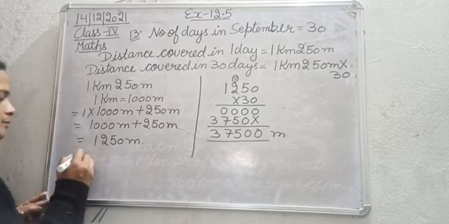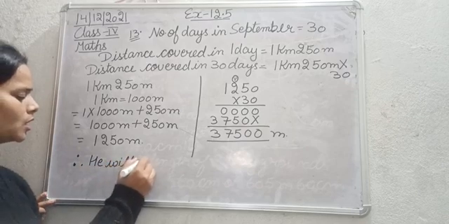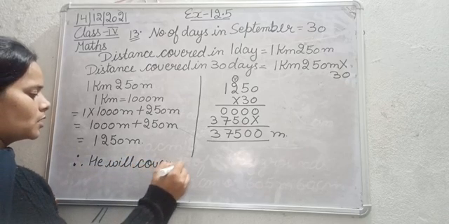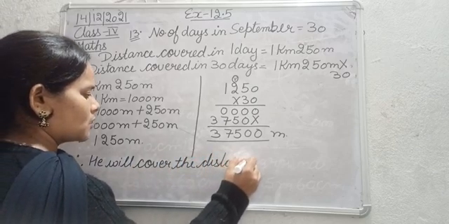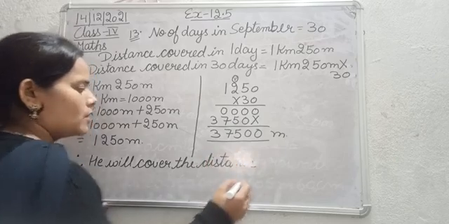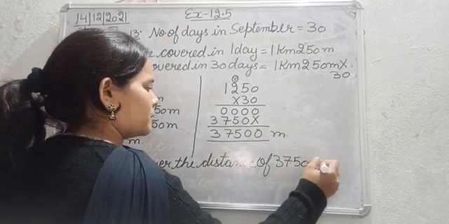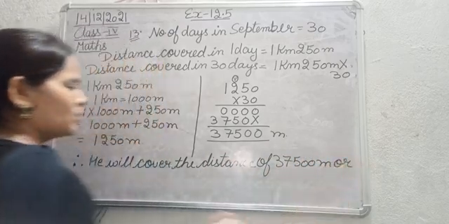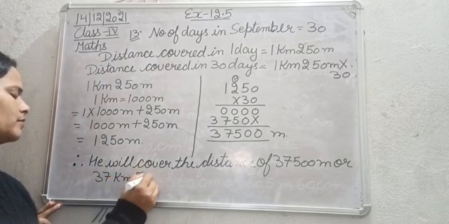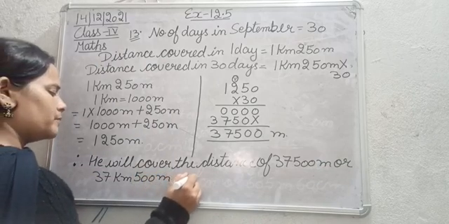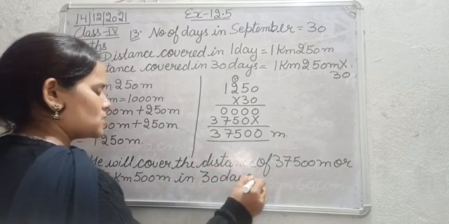Therefore, he will cover a distance of 37,500 meter, or 37 kilometer 500 meter, in 30 days.